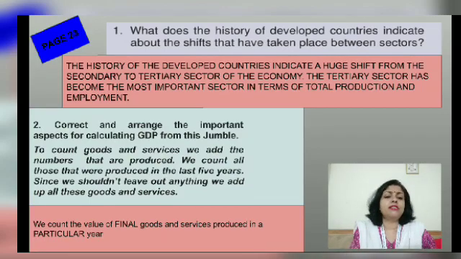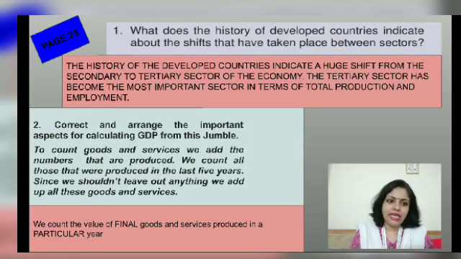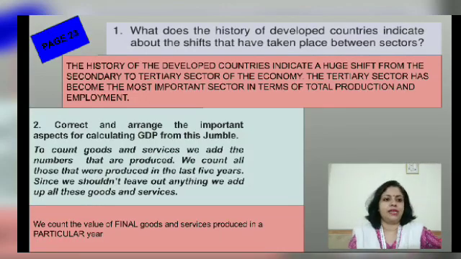So to count goods and services, we add the number that are produced. We count all those that are produced in the last 5 years, which is absolutely a wrong statement. Since we couldn't leave out anything, we add up all the goods and services, which again is wrong, because we don't add up all the goods and services, we add up only the final goods and services. Please remember this. This is the correct answer.